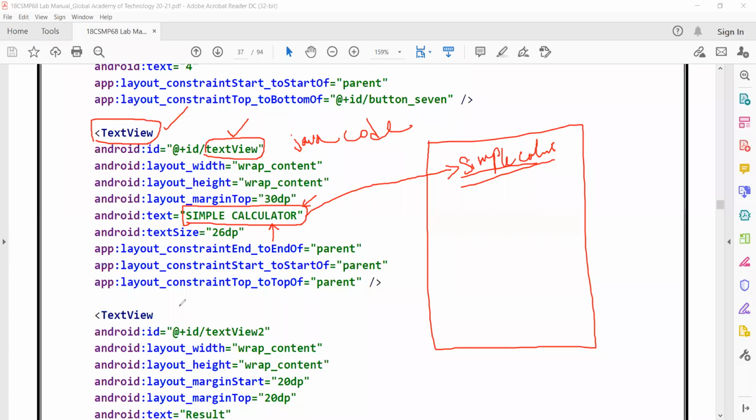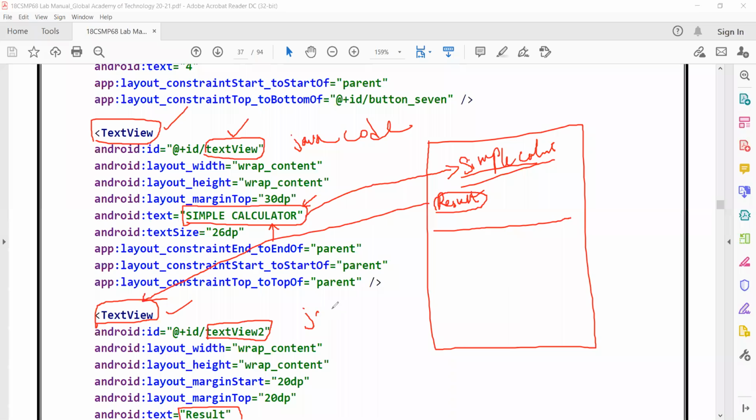Next, one more text view is there, and here I'm having a result. This result also is a text view. For the text value I've written result, and you see that this ID also I've left as a default, because I'm not referring to this text view inside my Java code.